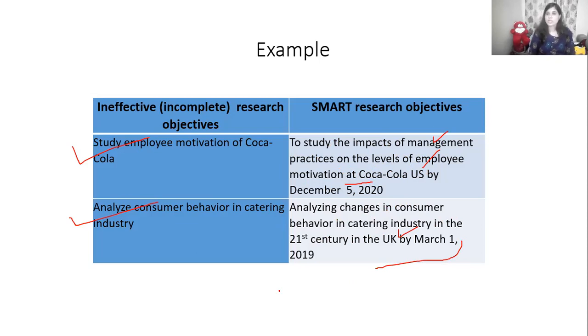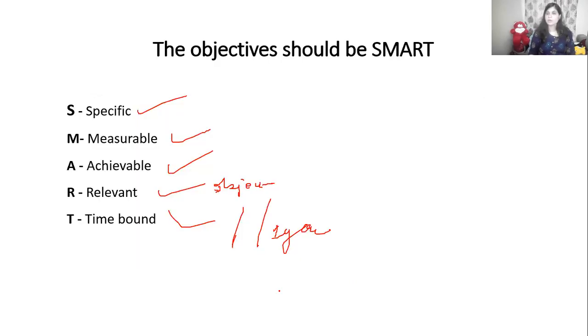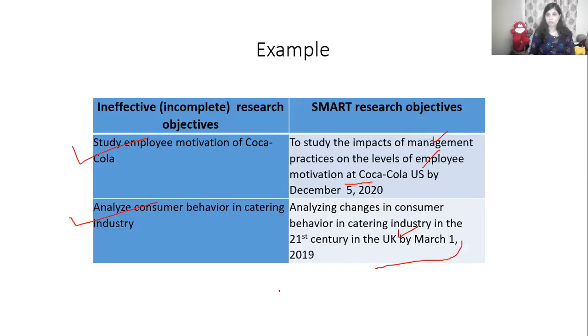So we know how to formulate the objective now. So objective should always answer your time, whether it is relevant to your subject or not, whether it's achievable or not, whether it can be measurable or not, or whether it is specific to the particular topic or not. These are the examples for that.